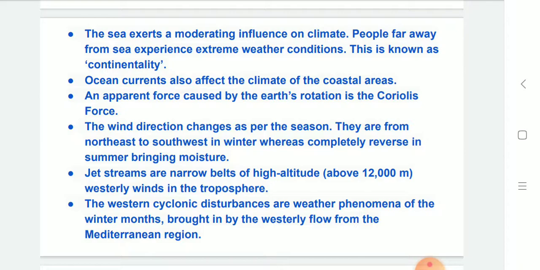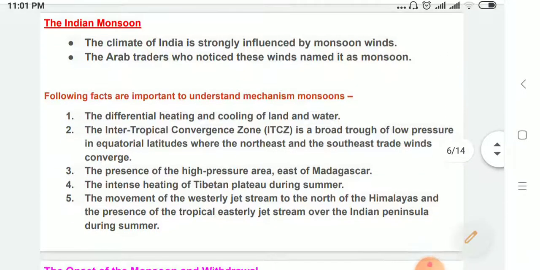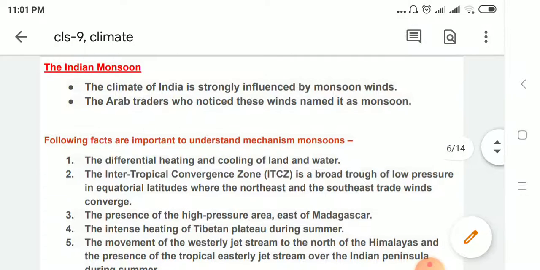Jet streams are narrow belts of high altitude westerly winds in the troposphere. The western cyclonic disturbances are weather phenomena of the winter months brought in by the westerly flow from the Mediterranean region. The Indian monsoons: the climate of India is strongly influenced by monsoon winds. The Arab traders who noticed these winds named them monsoons.